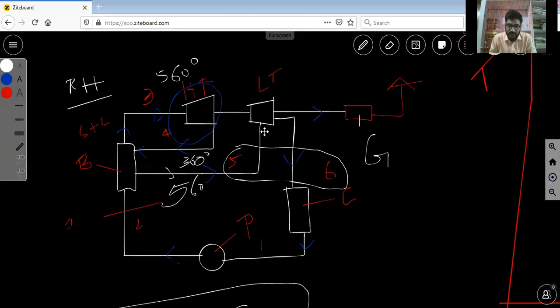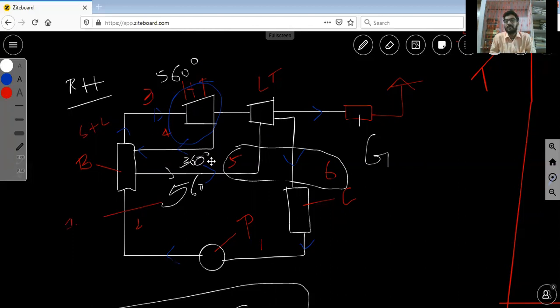Yes, this is the high pressure turbine. This is the low pressure turbine. What will happen? It is the same process: high pressure liquid enters the steam generator. This is single phase. After steam generation, the boiler exit is a vapor-liquid mixture. That high pressure, high temperature steam enters the high pressure turbine. I consider the temperature after steam generation to be around 560. At the exit of the first stage the temperature is 360.